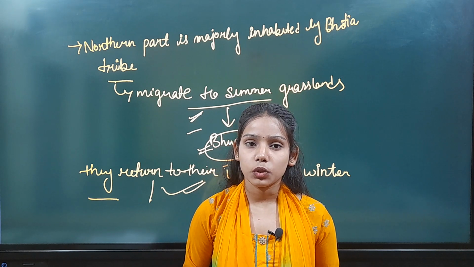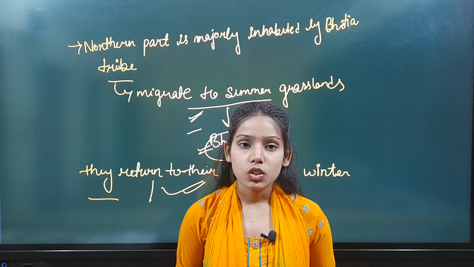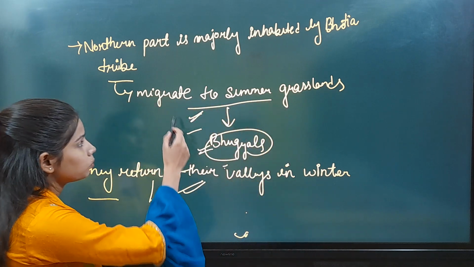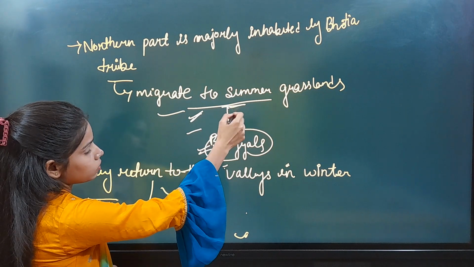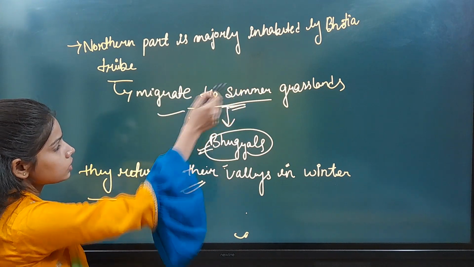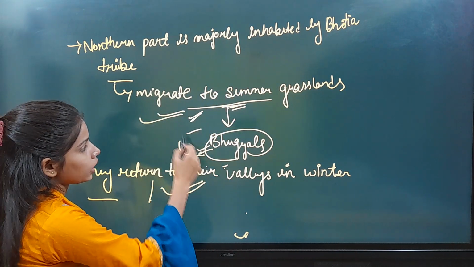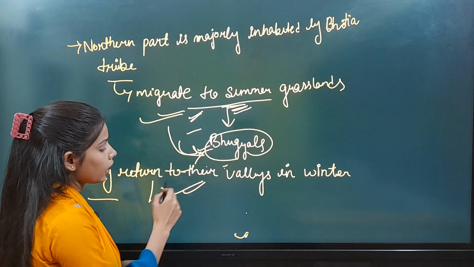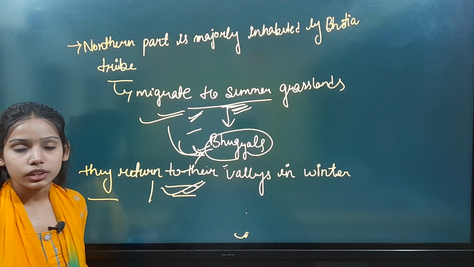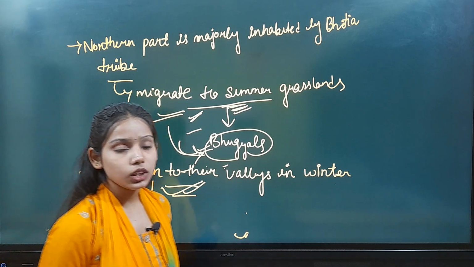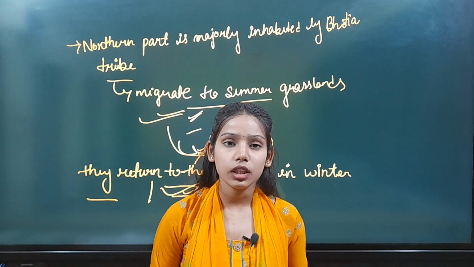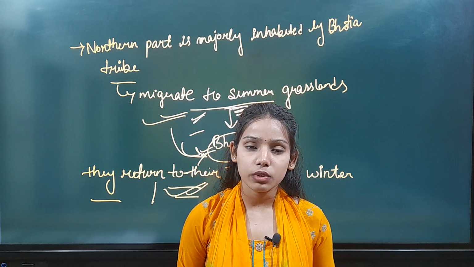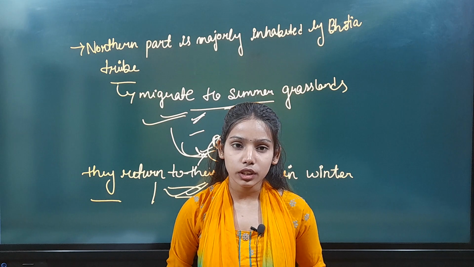Then we notice the Bhugyals. What are Bhugyals? Bhugyals are the summer grasslands, okay. And Bhotia is the tribe which migrates to Bhugyals in summer time and returns to their valleys in the winter. So these are the two topics of the Himalayas which we have covered in this lecture, and the rest of the topics we are going to cover in our lecture 4, okay.